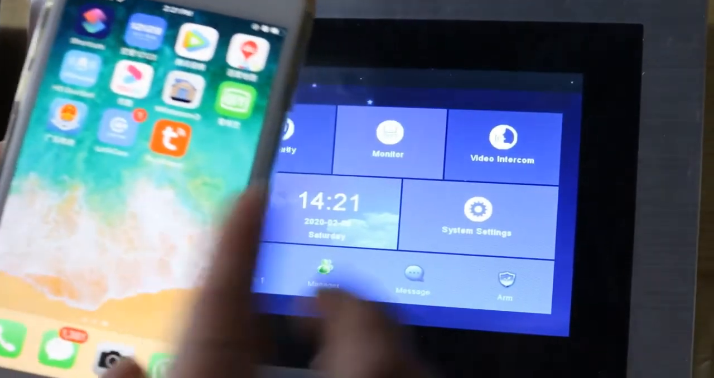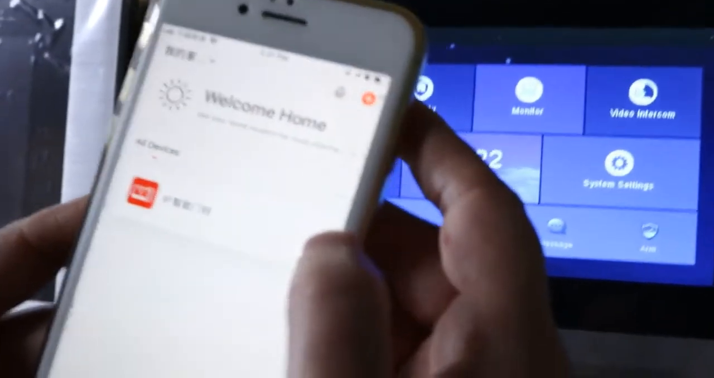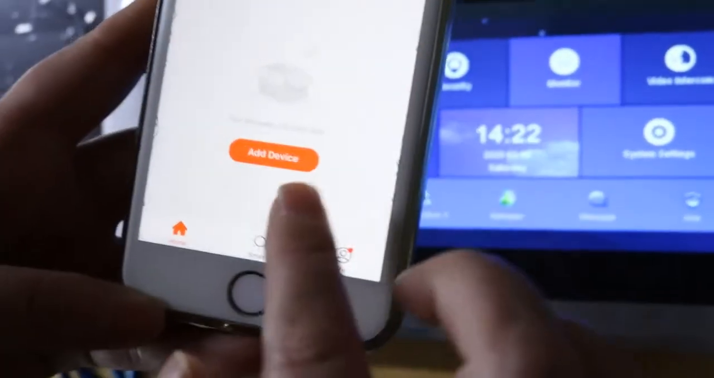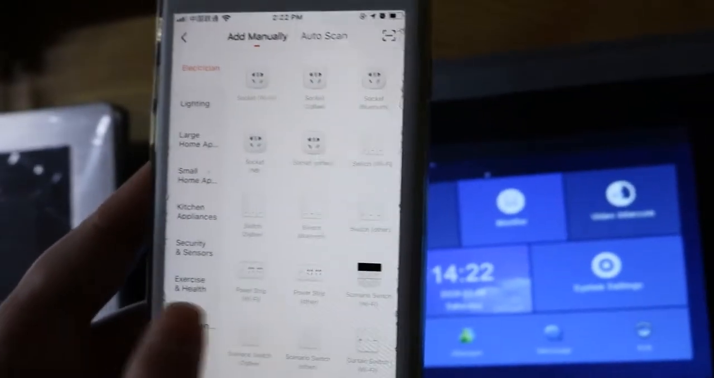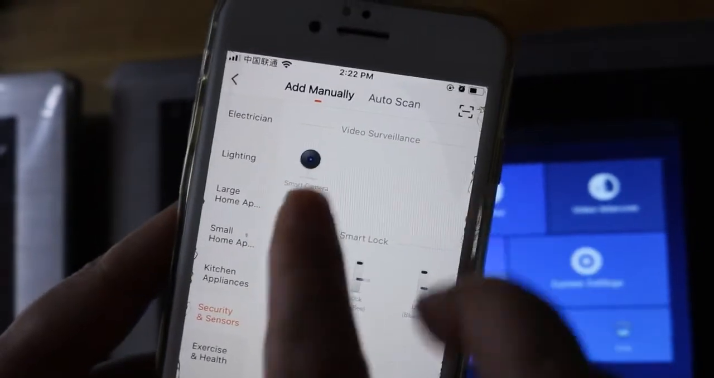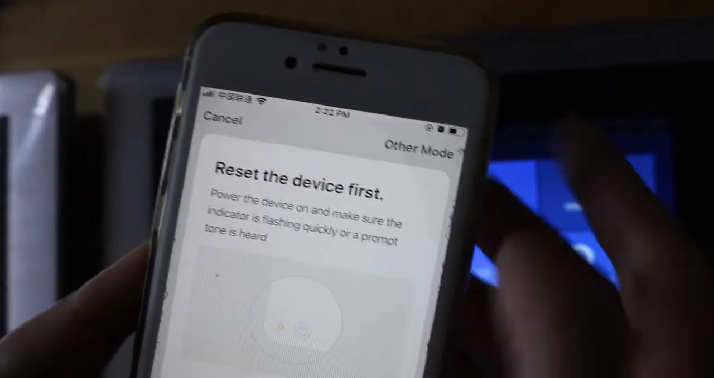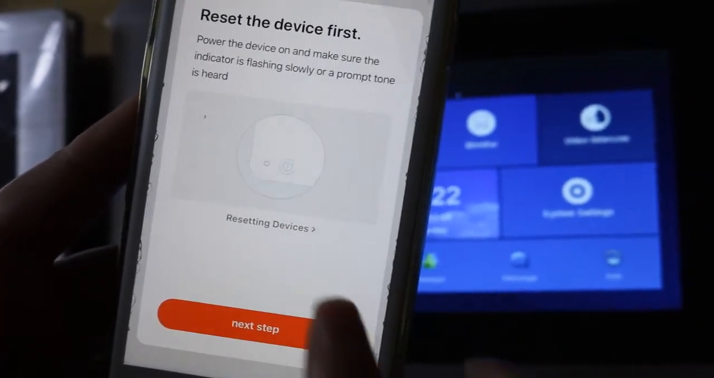And then open the Tuya Smart app and add device. Choose security and sensor, smart camera and other modes, AP mode.